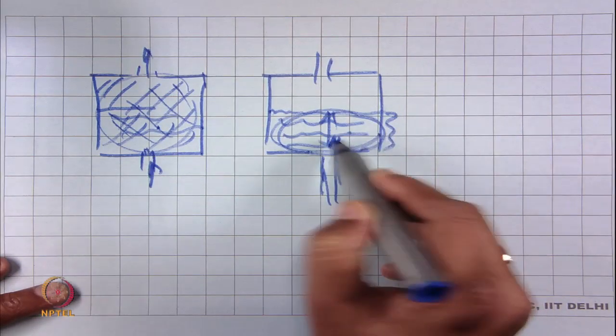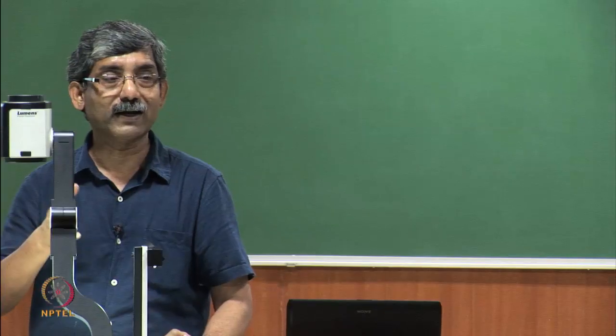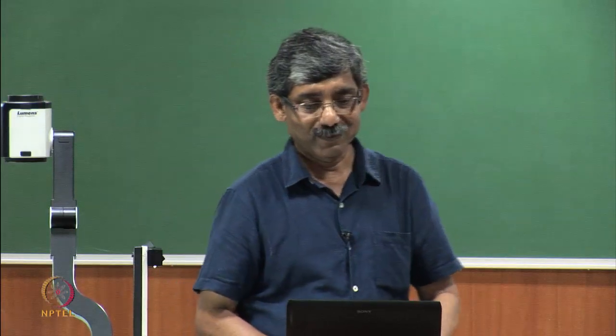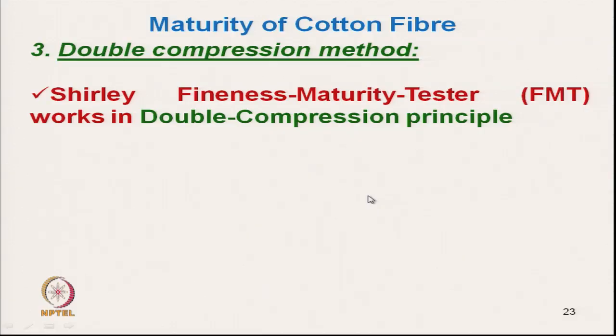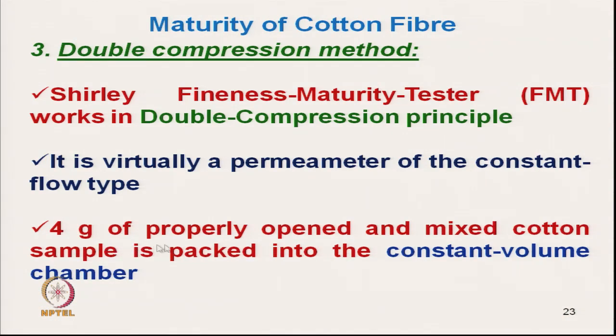But due to the maturity of the fiber, the fiber ultimately gives a different flow rate. So, the double compression principle is there. It is virtually a parameter of constant flow type, as we have seen in the fiber fineness measurement. 4 gram of properly opened and mixed cotton sample is packed into a constant volume, as we have done in the fiber fineness tester.